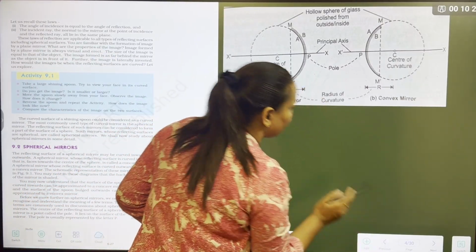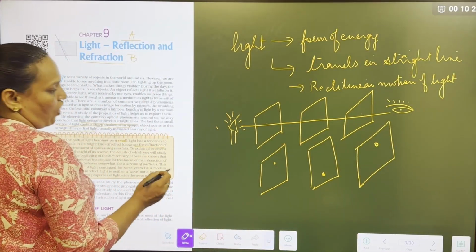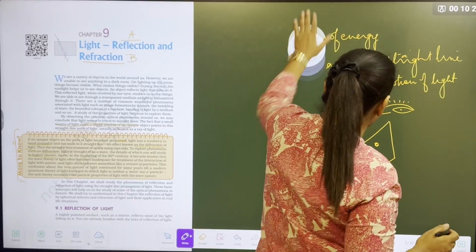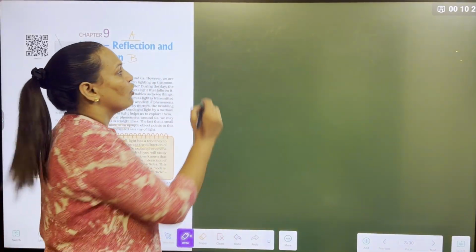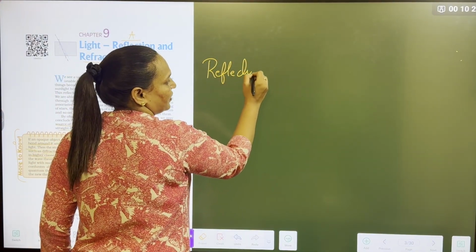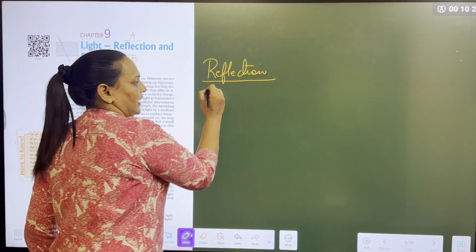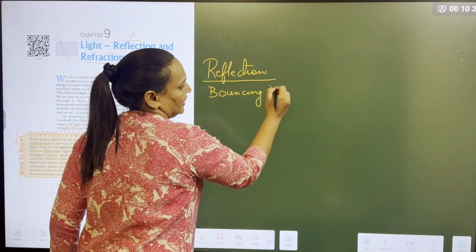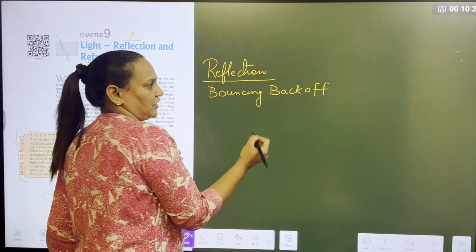which is called the reflection of light. Before going to the reflection of light, first of all, I am erasing this part. First of all, I want to ask everyone, what is reflection? Bouncing back of light. Bouncing back of light is called reflection.